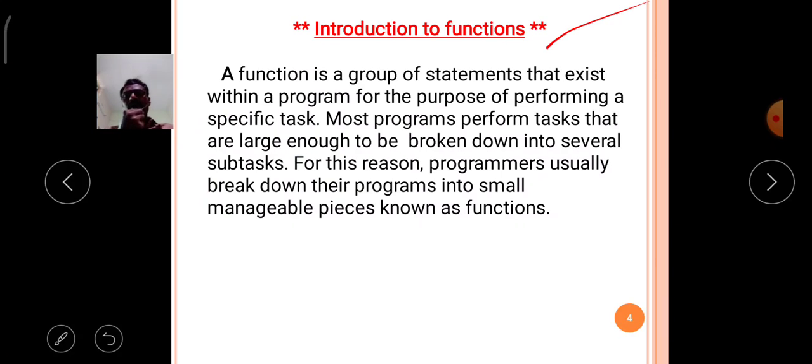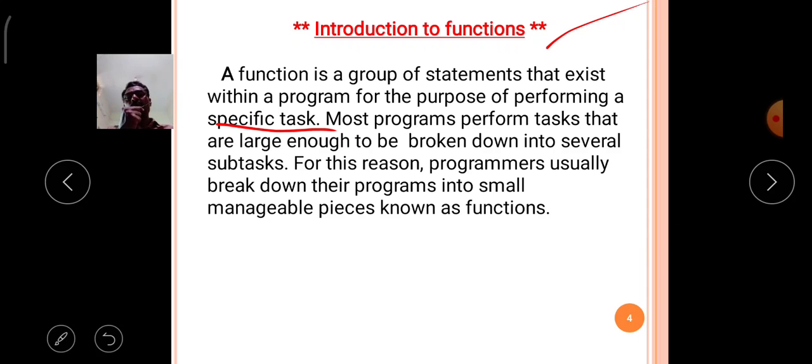Okay, now introduction to functions. What is the importance of functions in the Python language? What is the concept of functions in the Python language? That is discussed in this topic, introduction to functions. A function is a group of statements that exist within a program for the purpose of performing a specific task.